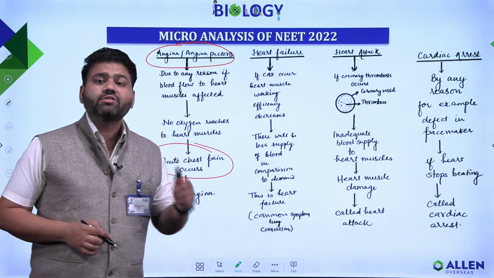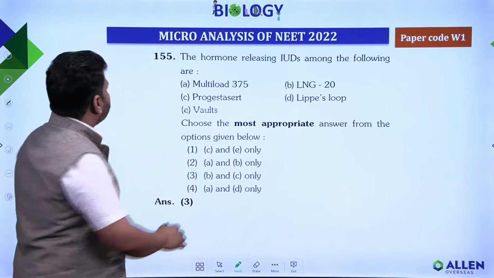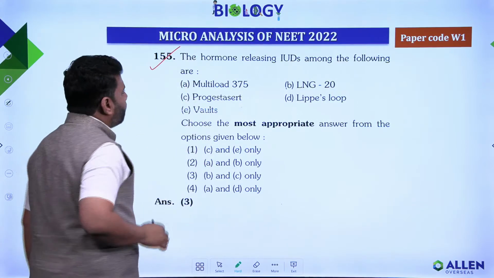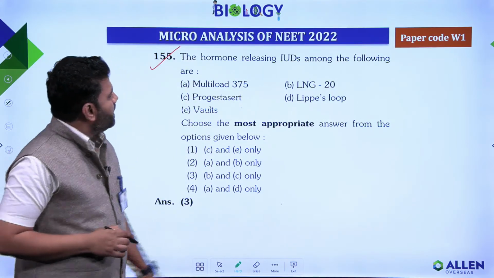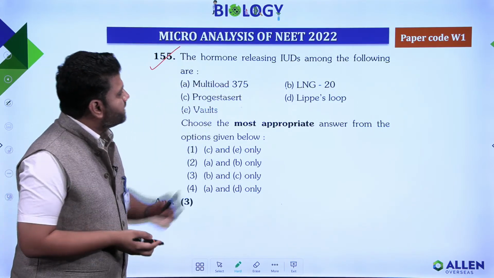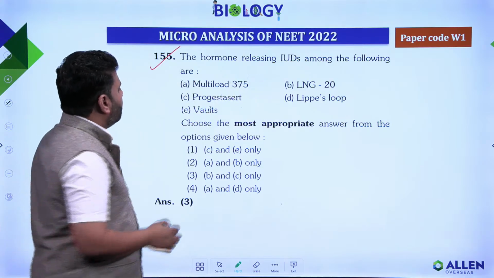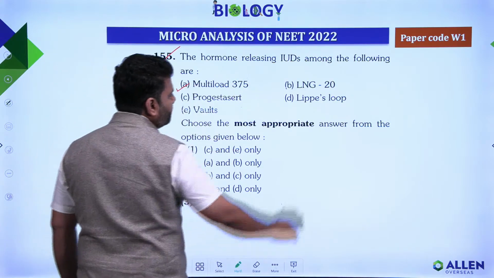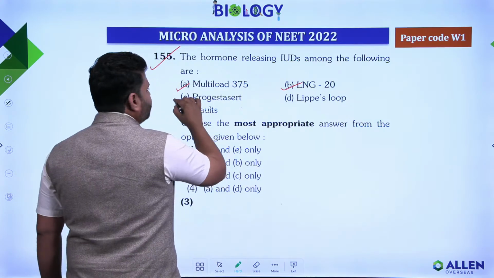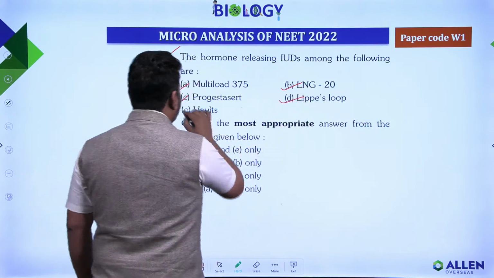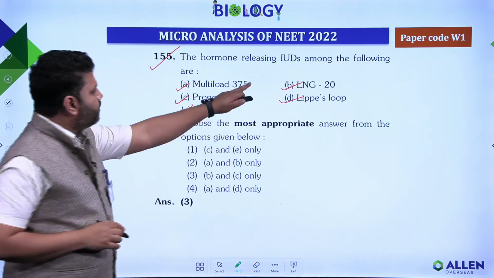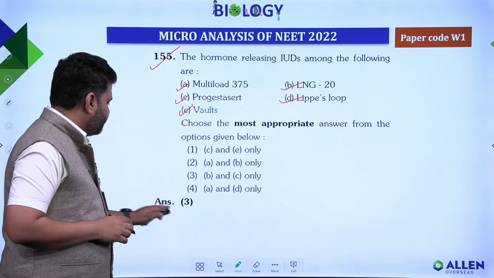Now let's concentrate on the second question. Question number 155 from your NEET examination. The hormone releasing IUDs among the following are Multiload 375, LNG-20, Progestasert, Lippes Loop and Cu-T. Here LNG-20 and Progestasert is the answer, option number 3.